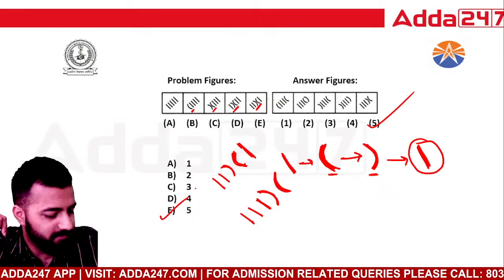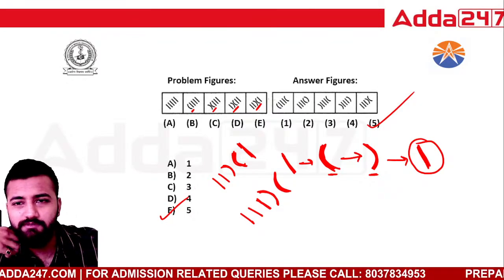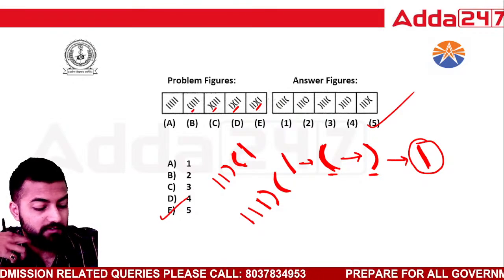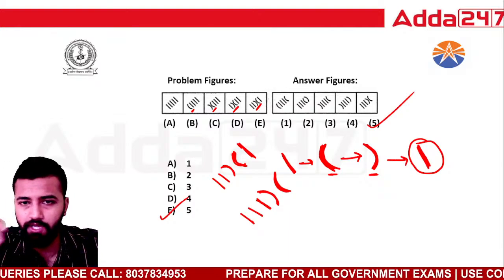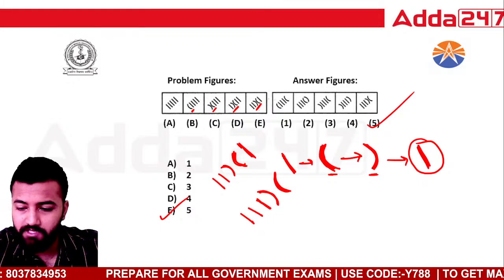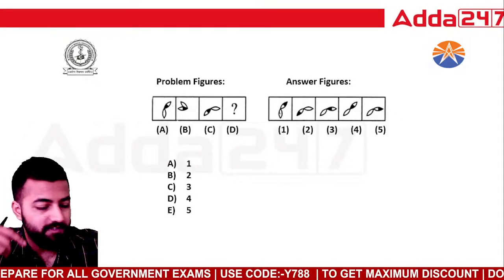Easy question, right? Option 1. Don't guess the answers. Try to solve. If you're solving and answering wrong, I don't mind. It's totally okay if you're solving and giving the answers, but do not do guesswork. Solve this question now.